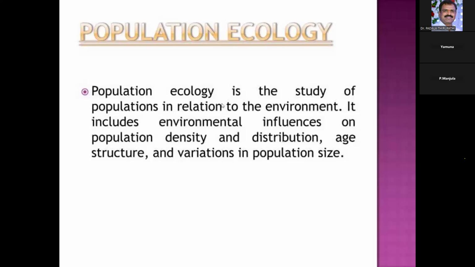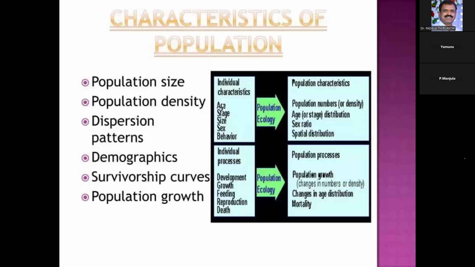Another topic is the characteristics of the population. Here again we can observe two types of attributes or characters of a population: the biological attributes, or biological characteristics, and the group attributes, that is, the group characteristics.